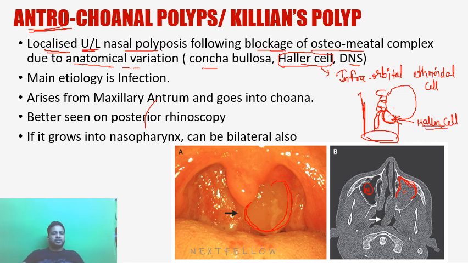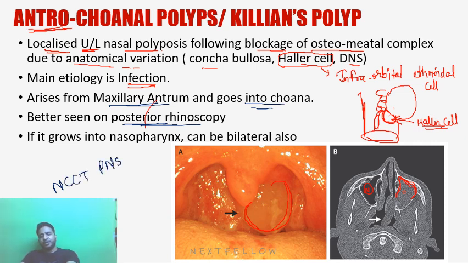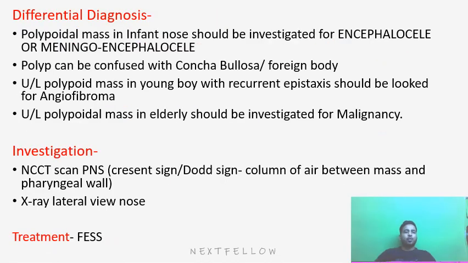Okay, so here the most common etiology is infection, and it arises from the maxillary antrum, goes into the choana, better seen on posterior rhinoscopy because it is present in the nasopharynx, so you can see this polyp from the posterior rhinoscopy. Again, the investigation of choice is non-contrast CT scan, NCCT of PNS. Now, what is the differential diagnosis of these polyps?